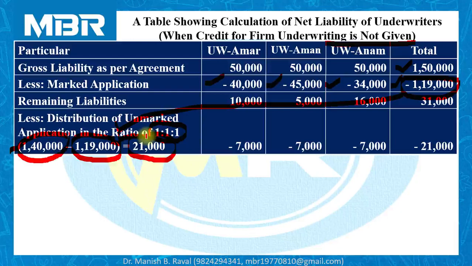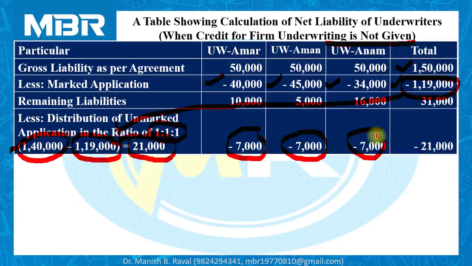So don't depend on the question only. Always try to apply your own analytical idea based on the information given by the examiner. So total unmarked applications are 21,000 over here. We have to distribute these 21,000 to Amar, Aman and Anam equally.